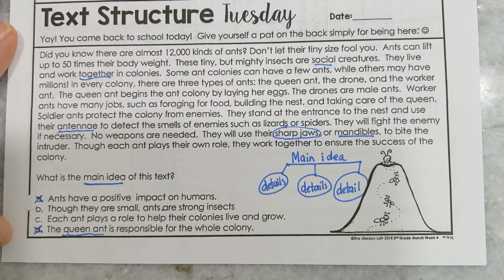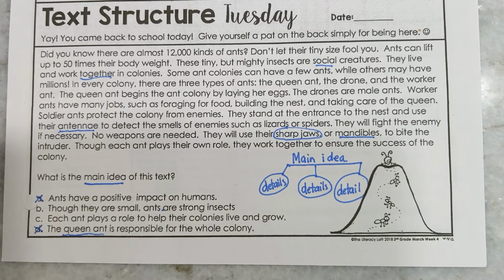And guys, this is what we talk about all the time in class. This is where you have to really use your inquisition to figure out what is the best answer choice. Remember, a main idea is always going to be a broad statement. It's not going to be specific. So is the whole passage about how strong ants are, even though they're small, or is the whole passage about ants and their roles to help their colonies live and grow?